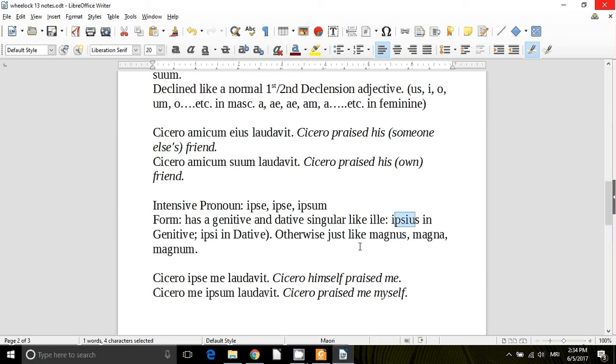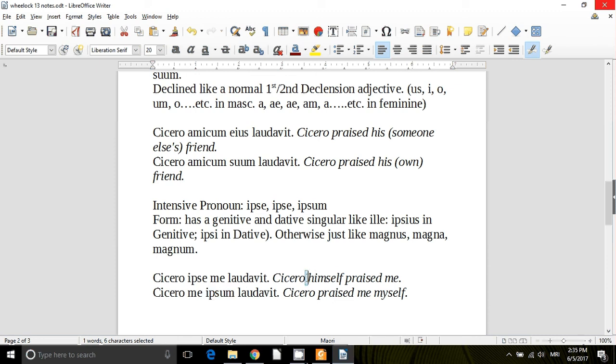Otherwise, it's just like magnus, magna, magnum, normal first and second declension endings. And it's intensive. So Cicero himself praised me. Cicero ipse me laudavit. Or Cicero me ipsum laudavit. Cicero praised me myself. So it simply intensifies the reference.